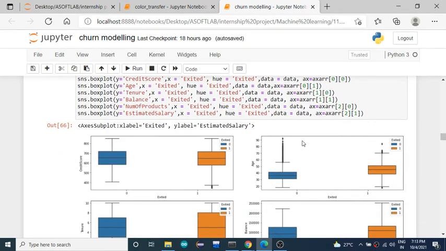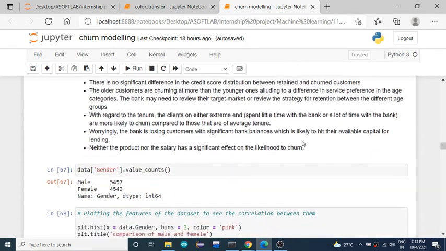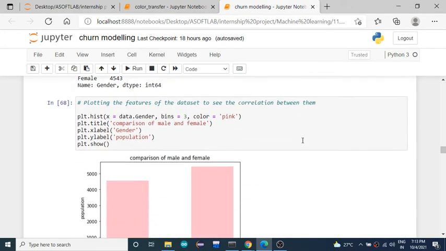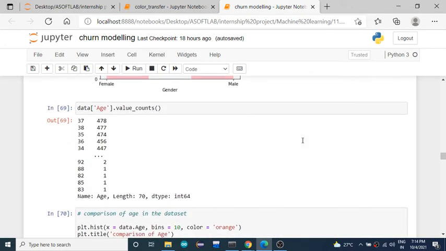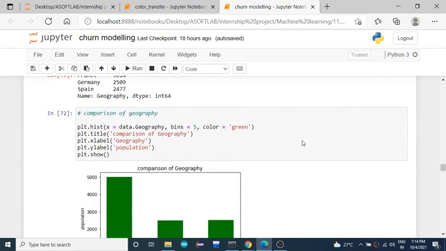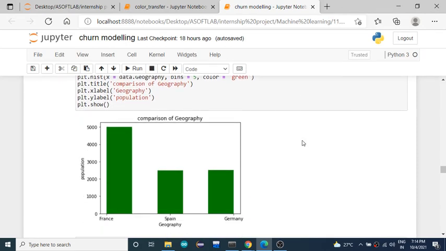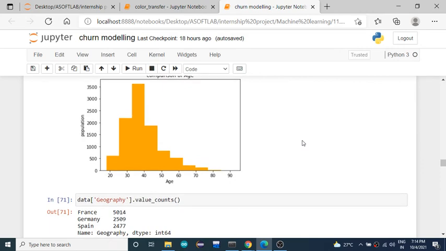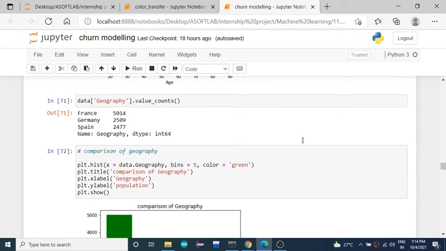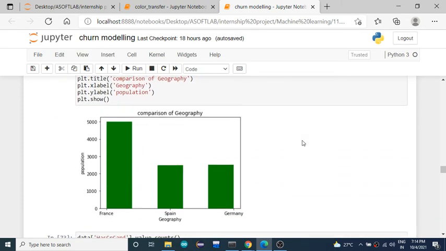After performing EDA, you are going to perform the next step, which is data pre-processing. All these graphs will give you more information about geography separately, or gender separately, or age versus population. Likewise, you are going to plot multiple graphs and analyze how features are affecting and how features and values are distributed throughout your data set.